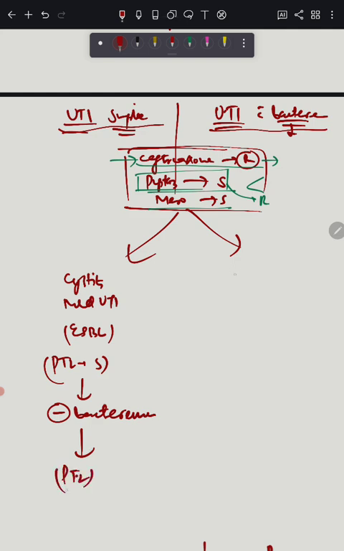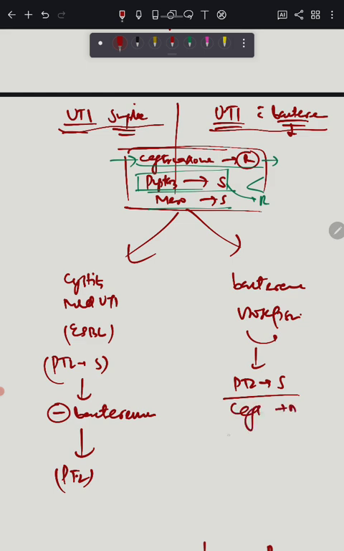But if bacteremia is present, for example a patient with urosepsis that has bacteremia, then even if PTZ is sensitive and you found ceftriaxone resistant, you are playing with an ESBL pathogen here.